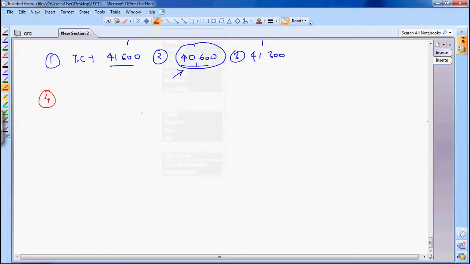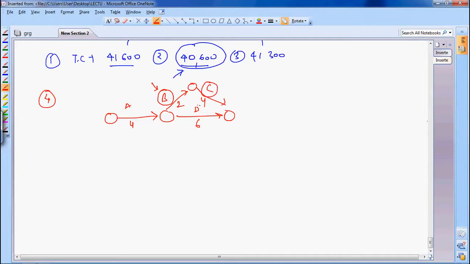So we are into the fourth iteration. Now our network diagram is looking something like this. You have A here, B, C and D here. This is 4, this is I think 2, 4 and 6. What is the crashability left? B is exhausted, no more crashability is there in B. C is there and D is there, and your A is there. Your A still can be crashed by 2 weeks, isn't it? Your C can be crashed by 2 weeks and your D can be crashed by 1 week.